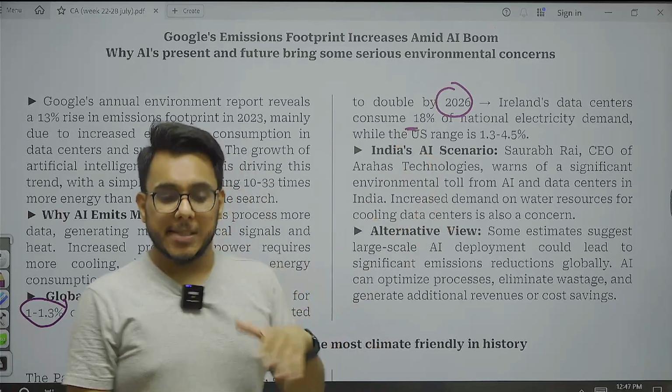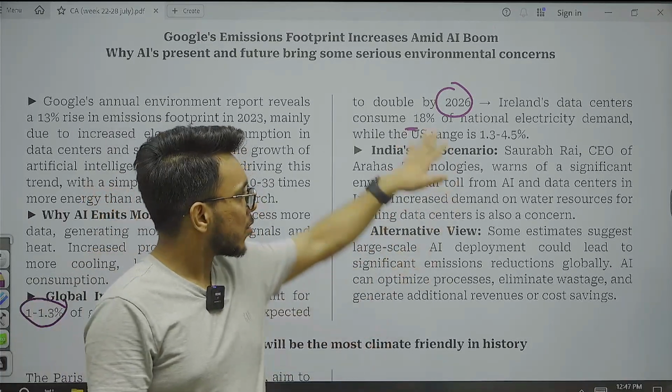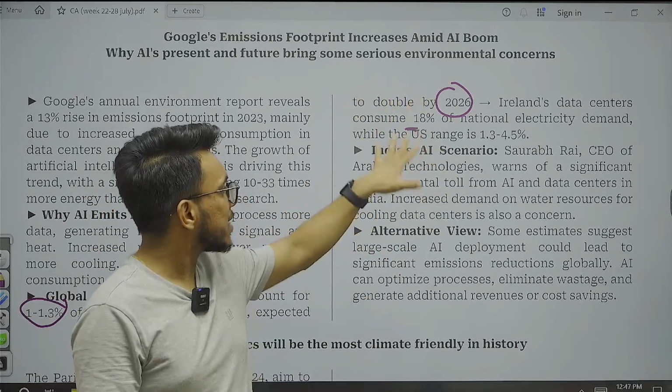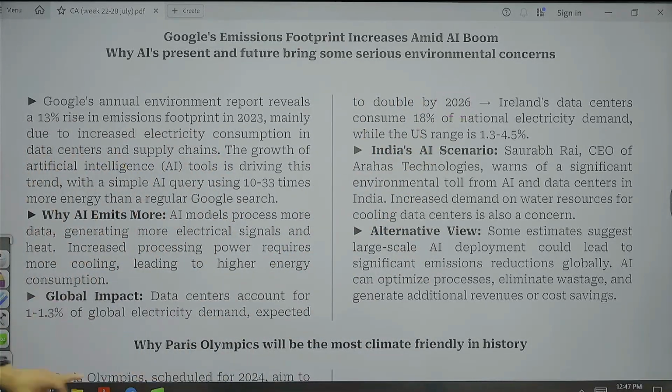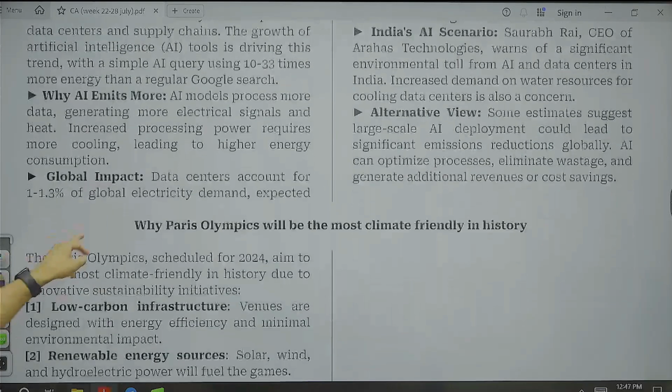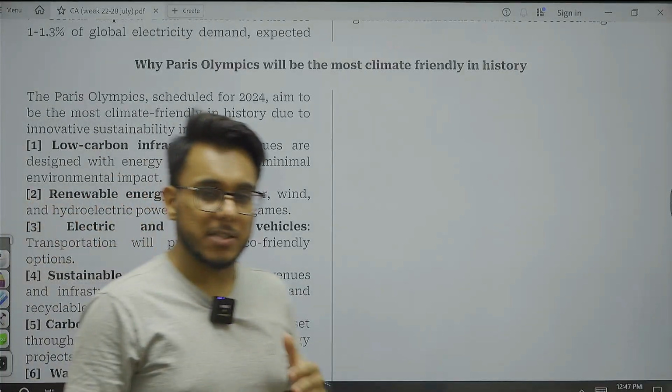Ireland's data centers consume 18%. Now Ireland has a lot of data centers. So 18% of the national electricity is consumed by these data centers. So this is something that is going on, and India has also expressed concerns with respect to that.